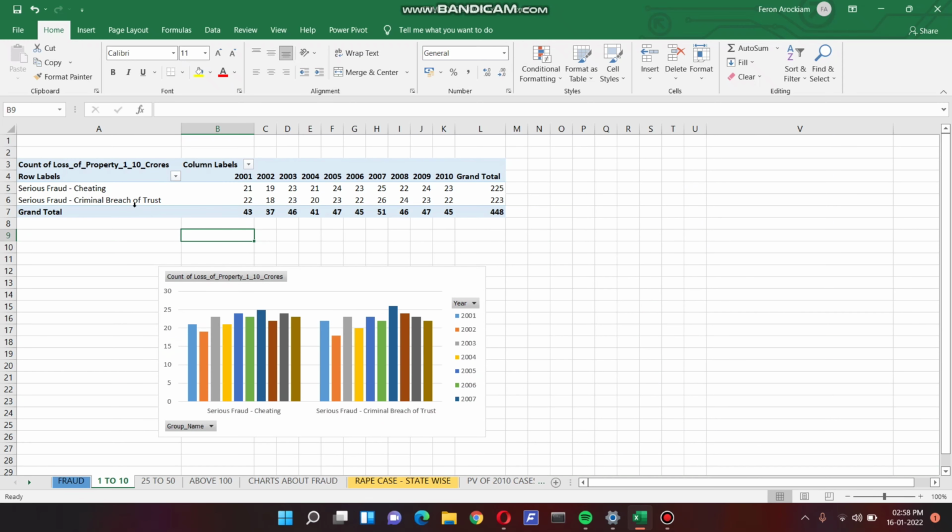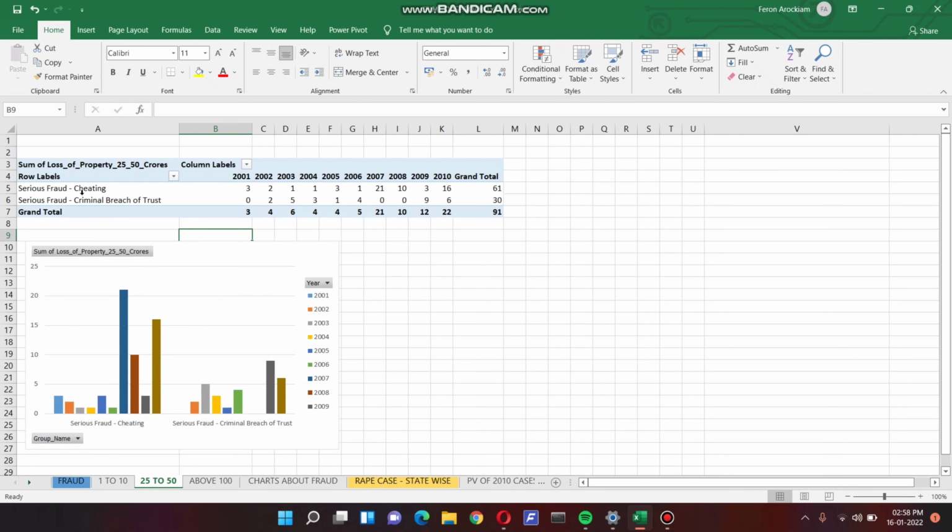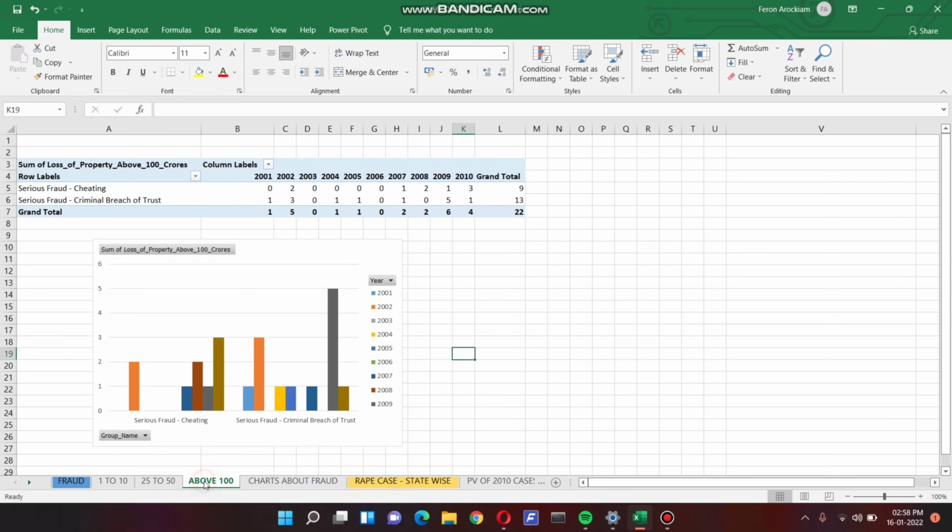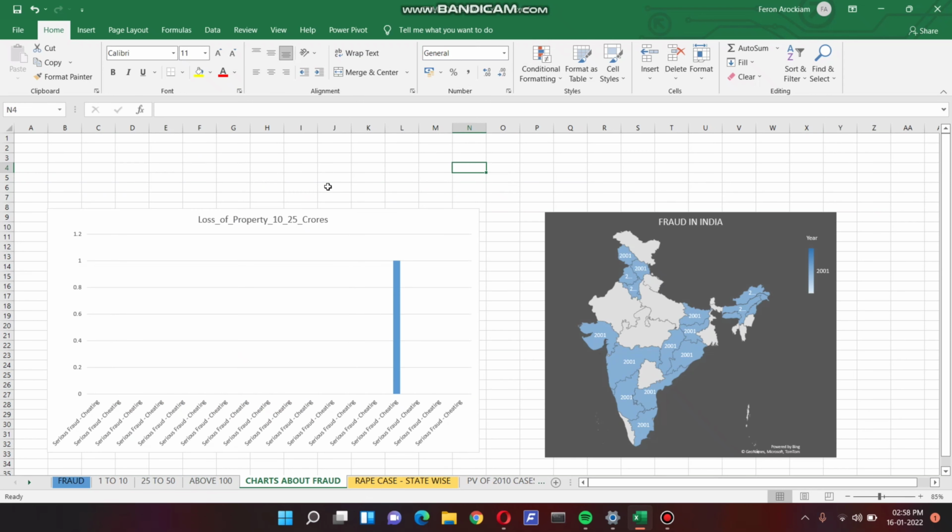In the next sheet, we have shown you the pivot chart and pivot table of loss of property from 1 to 10 crores. And in the next sheet, we have shown you the loss of property between 25 to 50 crores. And in the next sheet, the loss of property above 100 crores. And if we come to the next sheet, we have shown you the loss of property between 10 to 25 crores and the fraud that happened in India during 2001.